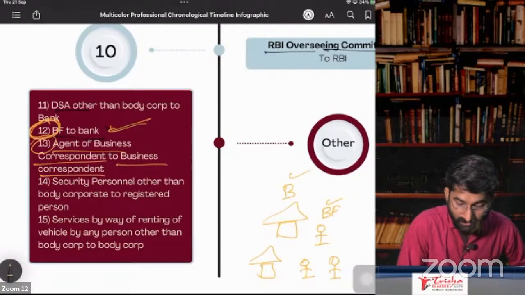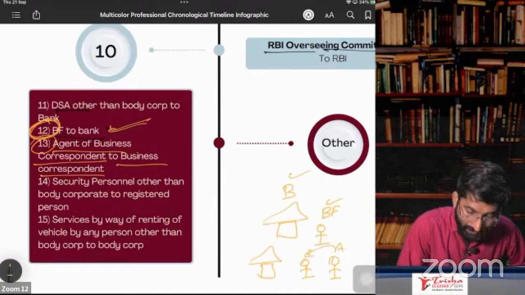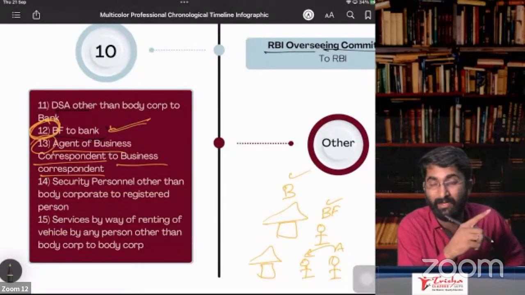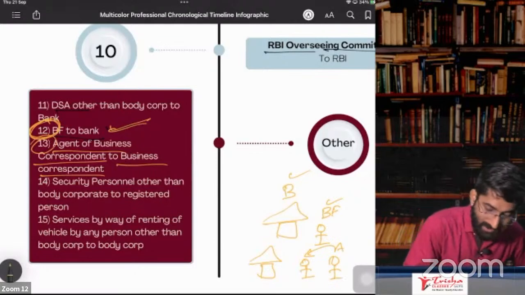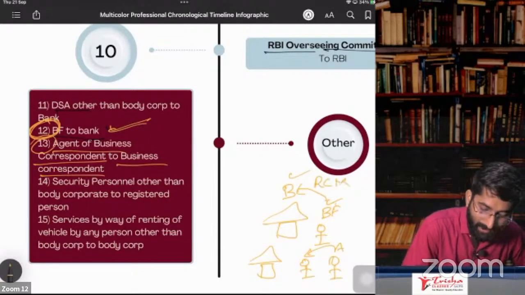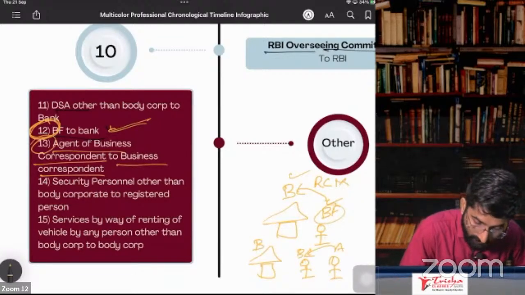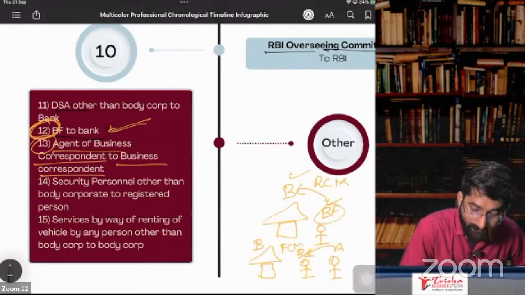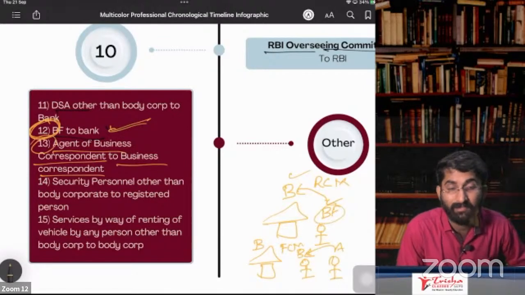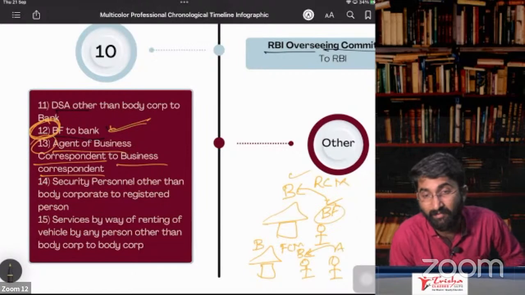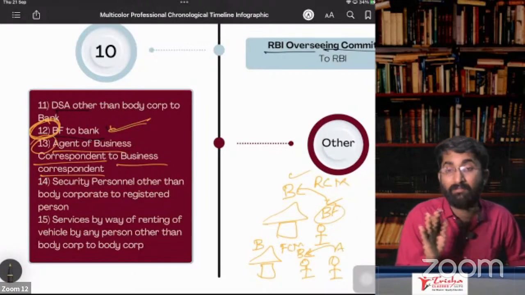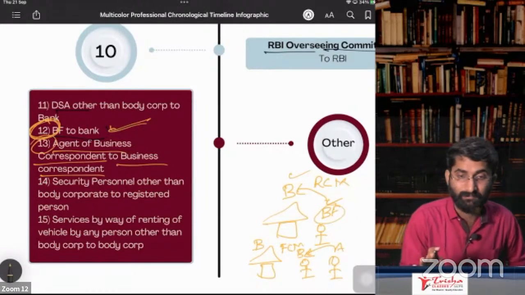So it is the relation between the agent and the business correspondent, not the bank. Bank and business facilitator, it is RCM. Bank and business correspondent, it is FCM.